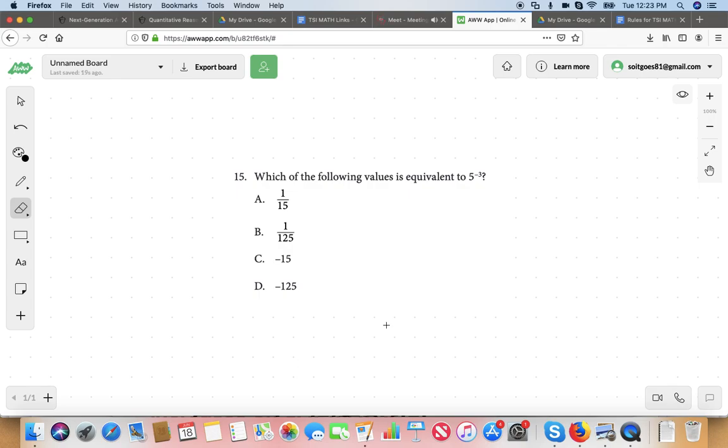Okay. Now, have you seen negative exponents before? Yeah, I was just covering this. Great. Now, what do you do with negative exponents? There's a specific operation.